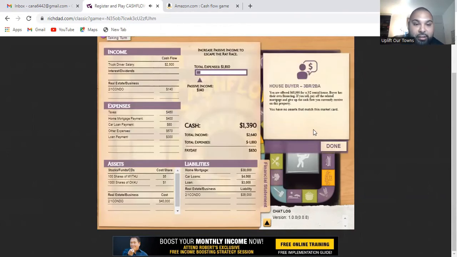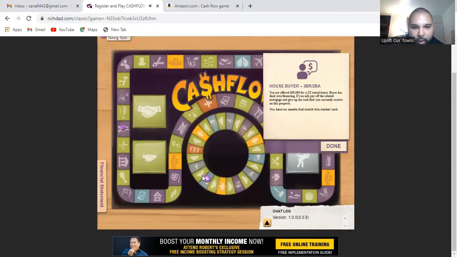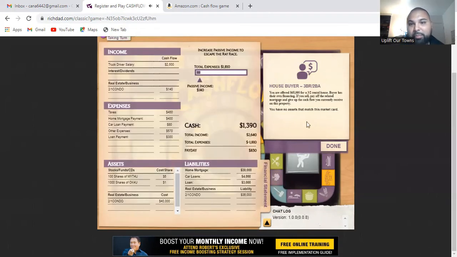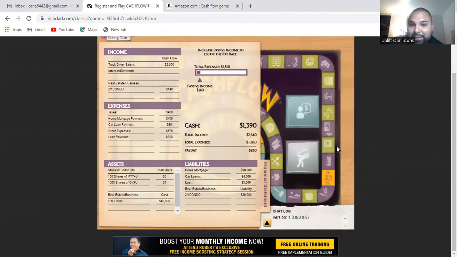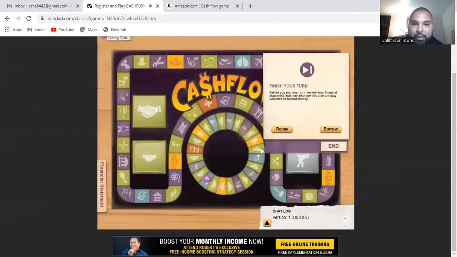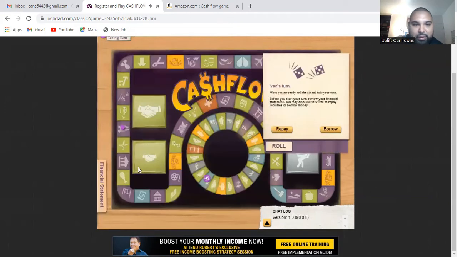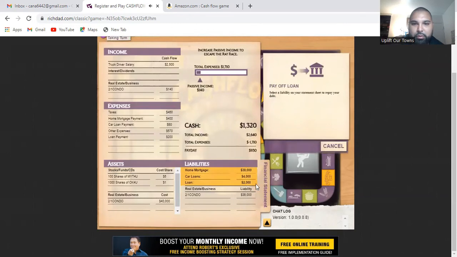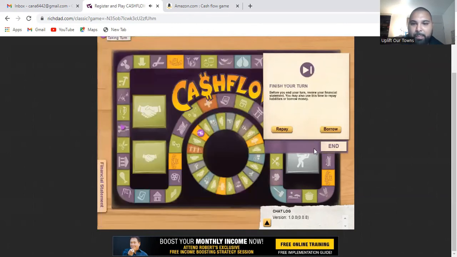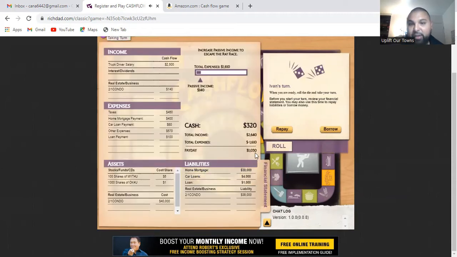So there's a person, again, I landed on the market. Somebody's looking to buy. There's a house buyer that's offering $65,000 for a 3-to-2 rental house. Unfortunately, I don't have that, so I have to pass. But I can repay my loan again, $1,000, and then continue. So again, I'm going to repay back my loan. And as you can see, I keep on getting $100 back.